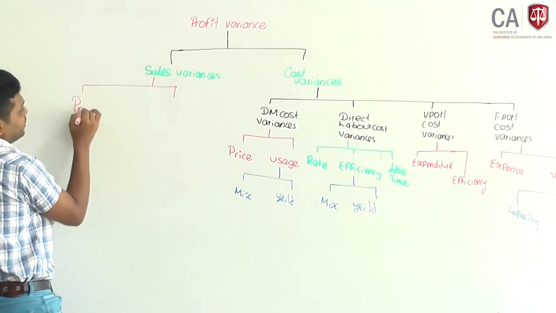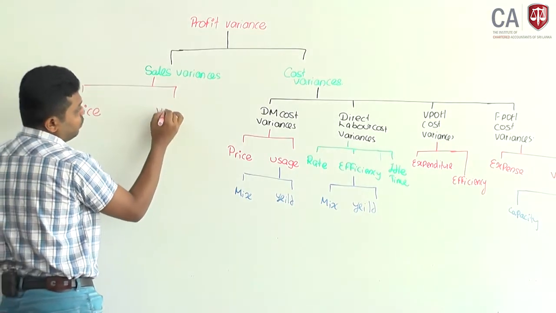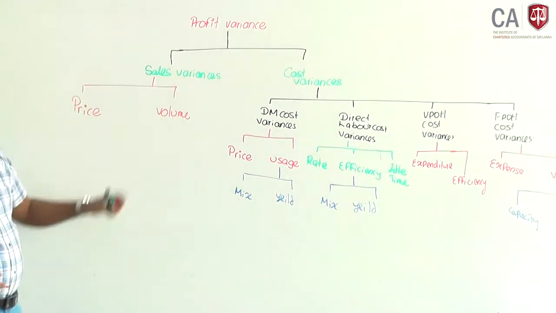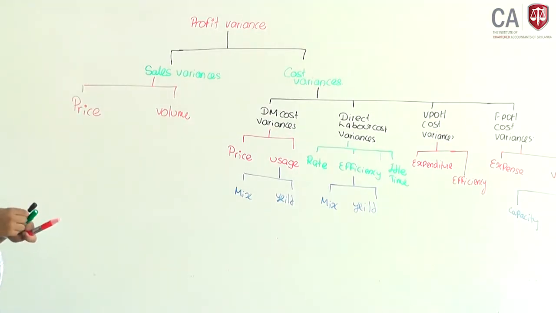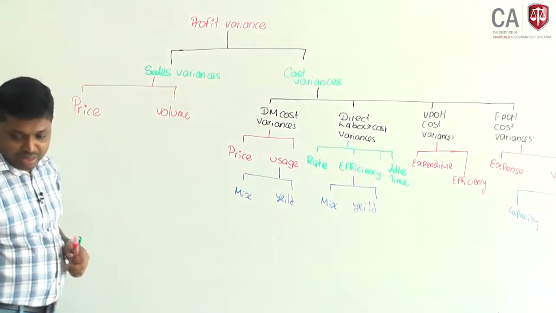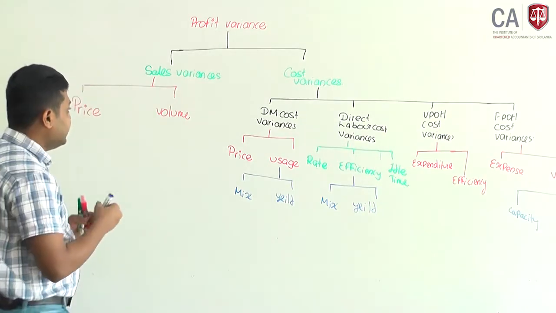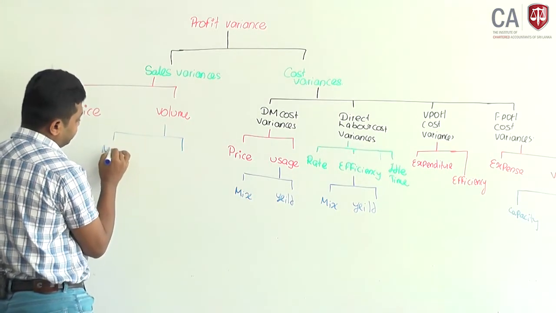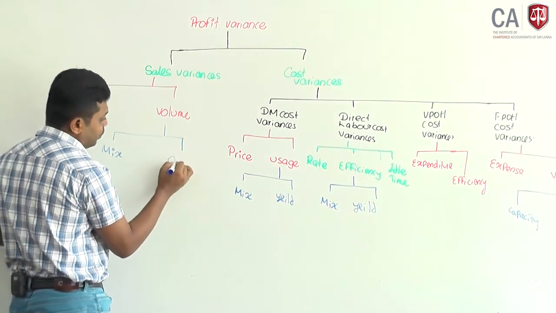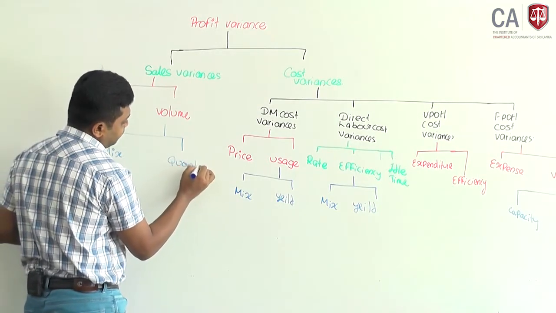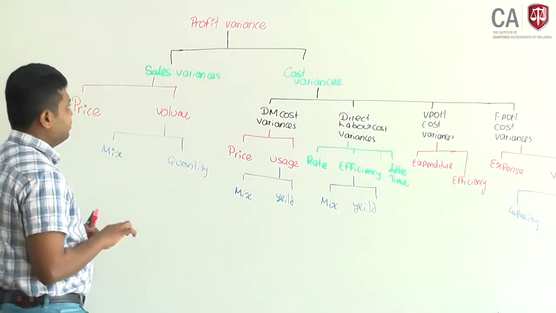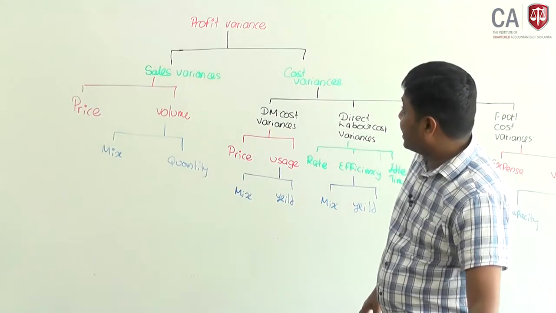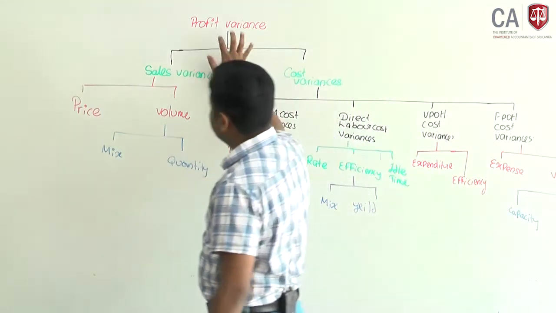Sales price variance and sales volume variance. If you sell more than one type of product, assume two products you are selling, then this volume variance can be analyzed into mix and quantity. Mix and quantity. These are the full set of variances which will arise and which may impact the profit